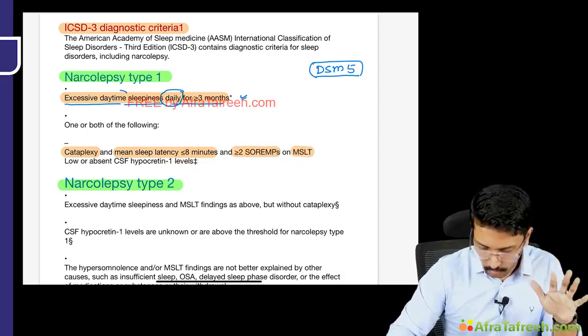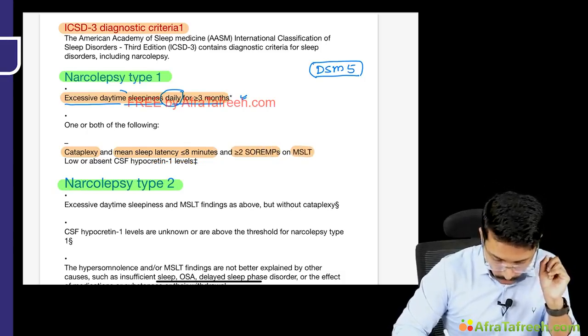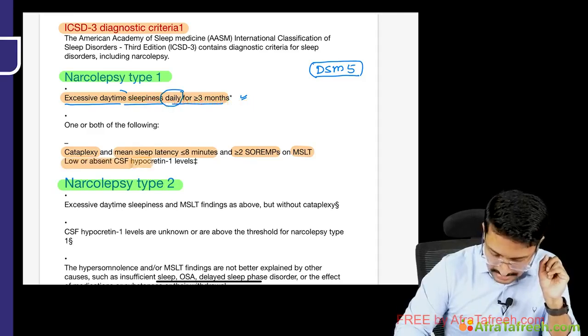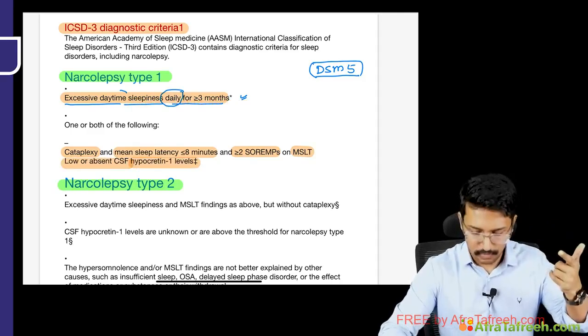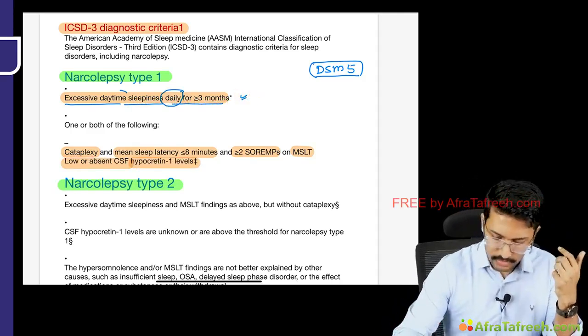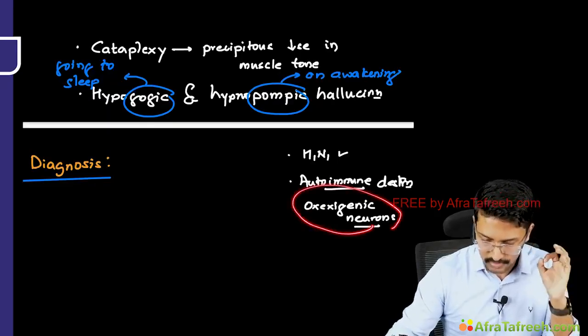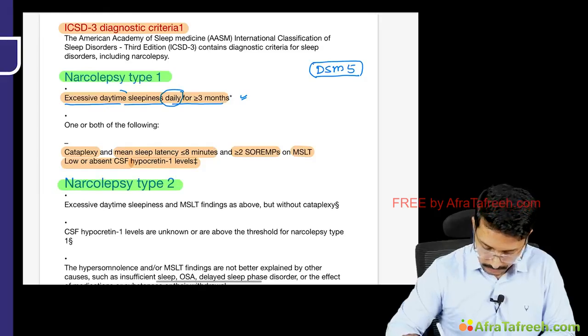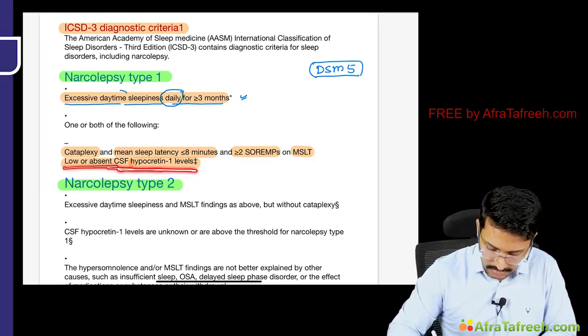I know you may be thinking, what is this? I'll tell you, but before that, let me also take you through the next point. Low or absent CSF hypocretin levels. I told you, for diagnosis, we need symptoms of increased daytime sleepiness and cataplexy, or we need to prove that there is dysfunction of the orexigenic neurons. That evidence comes from this low or absent hypocretin 1 level in the CSF.